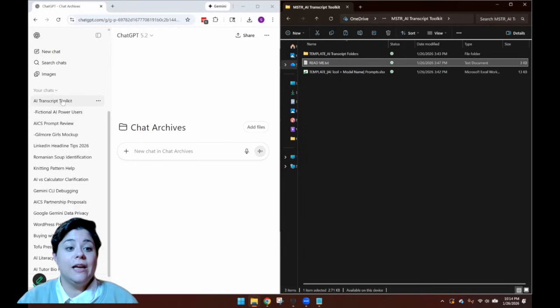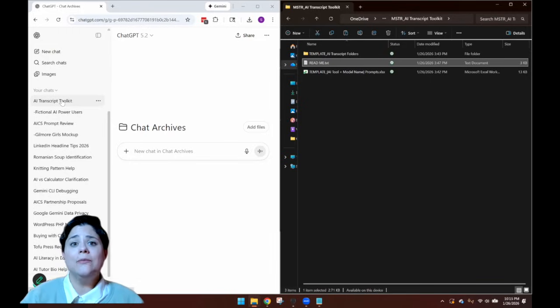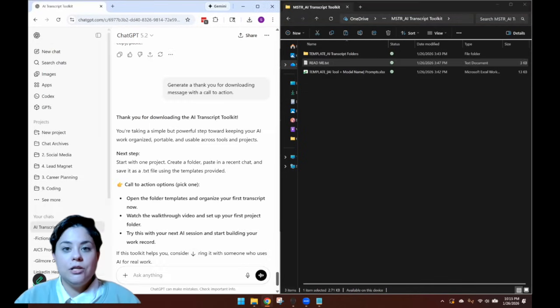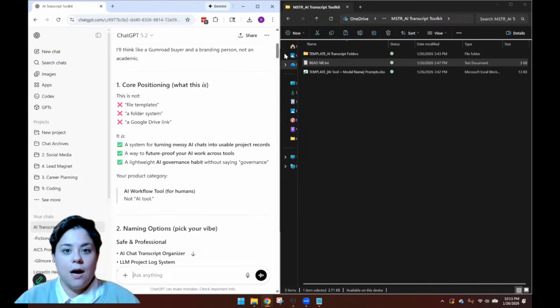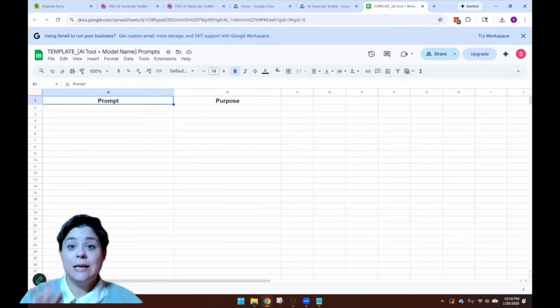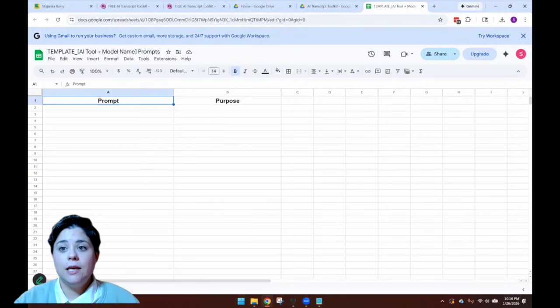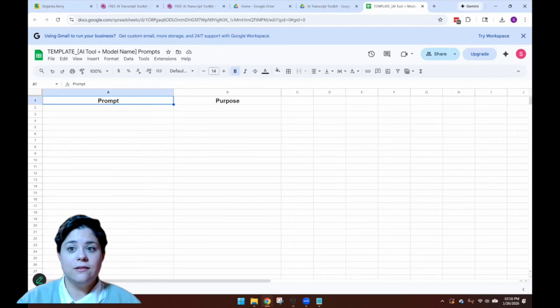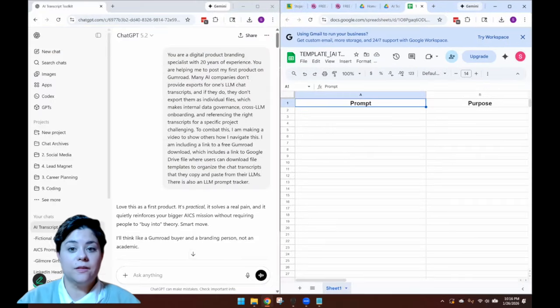I'm going to start with AI Transcript Toolkit, which is actually what you have right in front of you right now. I use ChatGPT to help me come up with a lot of the descriptions and the content and things of that nature for the Gumroad page. So when I do this, I'm going to go all the way up to the top, and you'll notice that I have a prompt here. Now, sometimes my chats have quite robust prompts, other times they don't. I'm going to show you what the template for the prompts looks like here on my Google Drive, since I haven't signed in to my Microsoft account on this computer just yet.